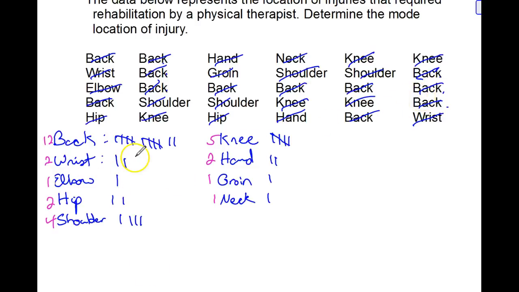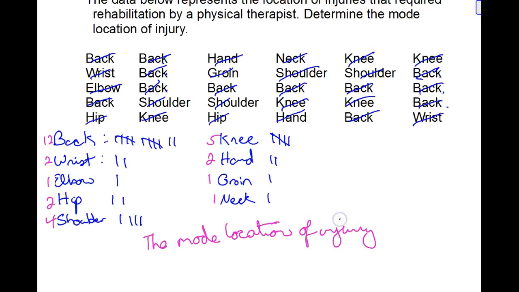Now looking at that, obviously back is the most frequent. So the mode location of injury is the back, with 12 instances.